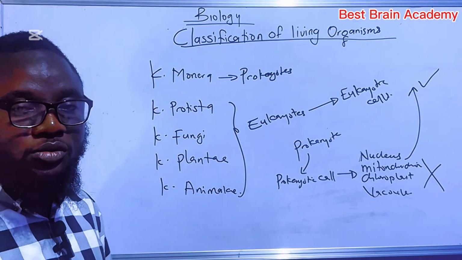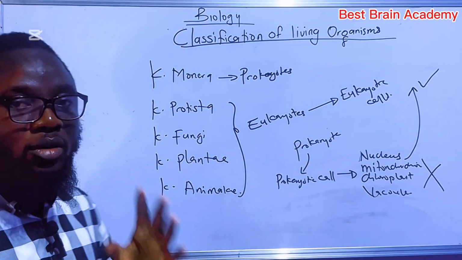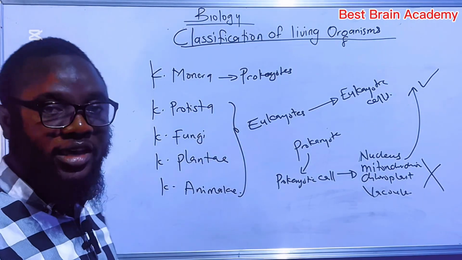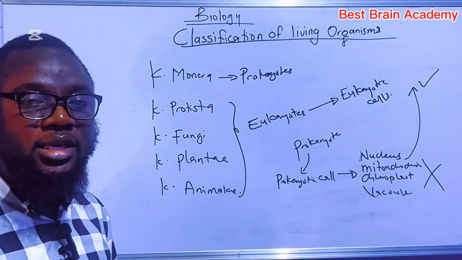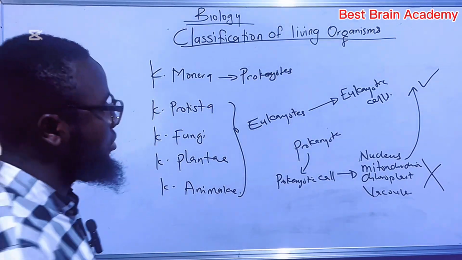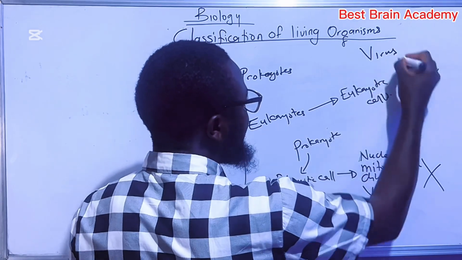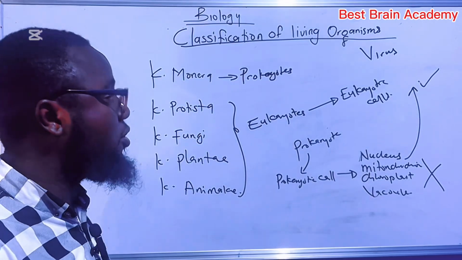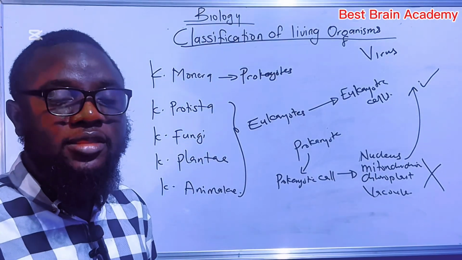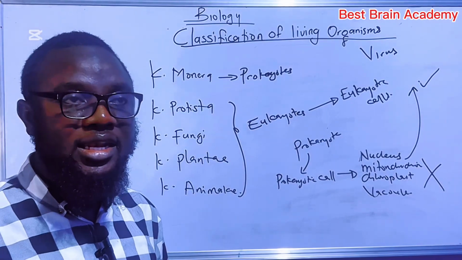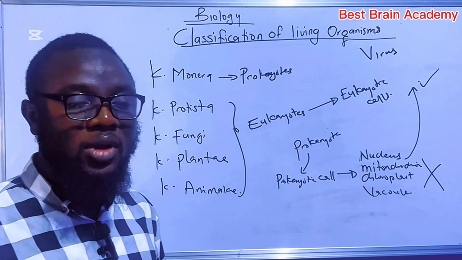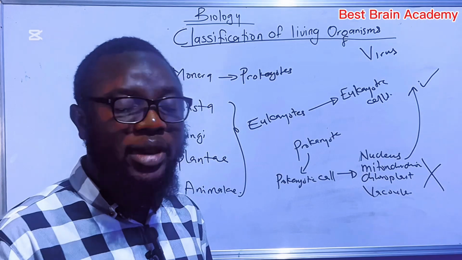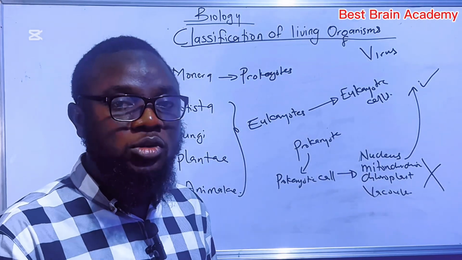there's one thing I have to call attention to, and that is the fact that there is an organism that is not classified into any of these five kingdoms. And this organism is called the virus. The virus is not classified into any of these kingdoms because virus can live as a living organism and as a non-living thing, depending on the type of host where the virus is found.